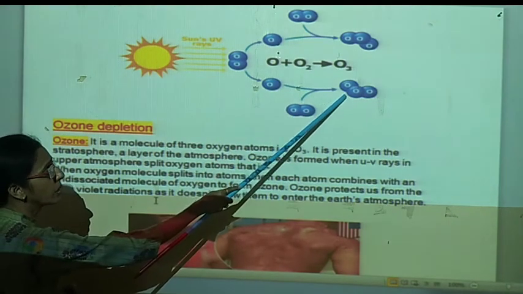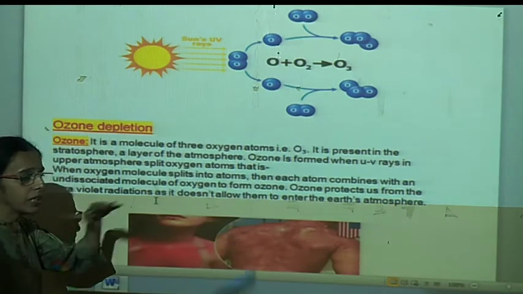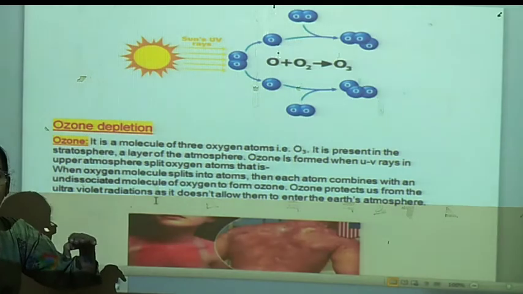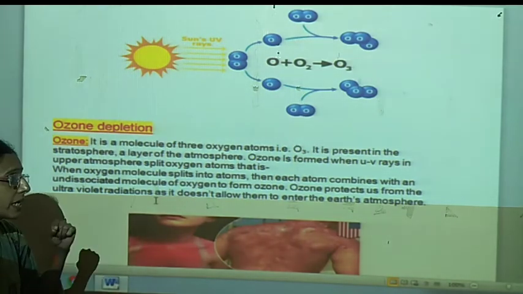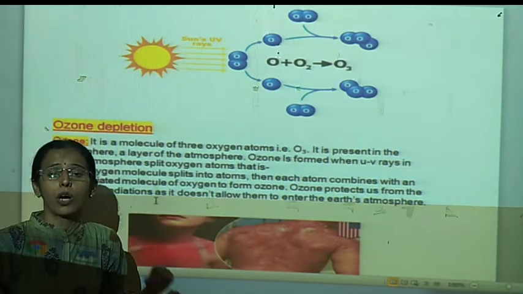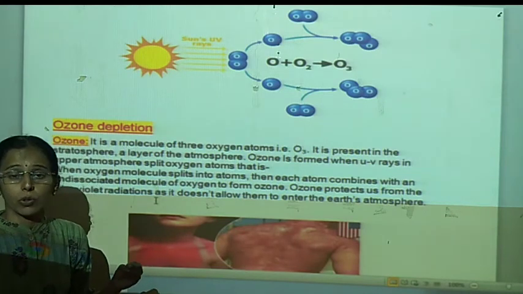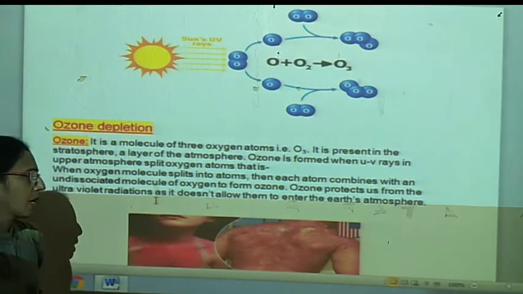So slowly the ozone layer present in the upper atmosphere becomes thin, and at some points on our earth that layer has completely gone and small holes are produced.